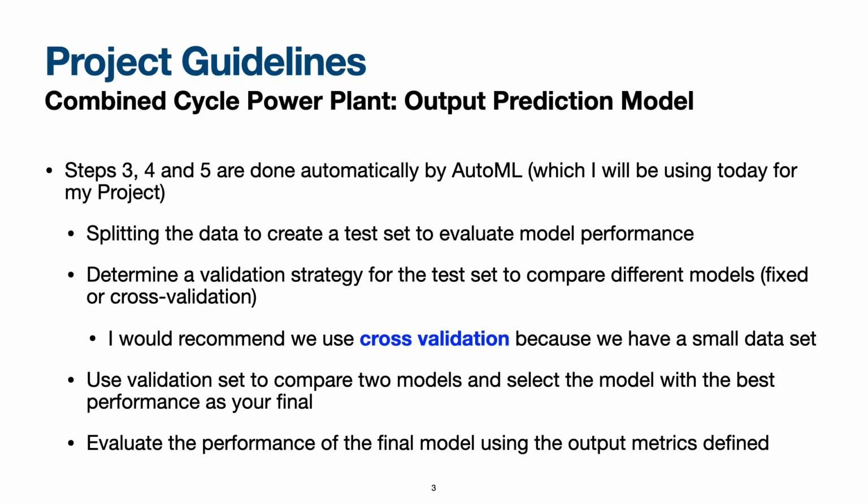The data will be split into training and test data, along with validation data within the training data. AutoML will choose a validation strategy, which I would recommend using cross-validation, because we have a relatively small data set. AutoML will also select the best model to use and evaluate the performance using multiple output metrics, but I will talk through my thinking around this as well.